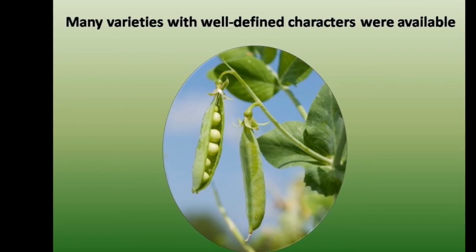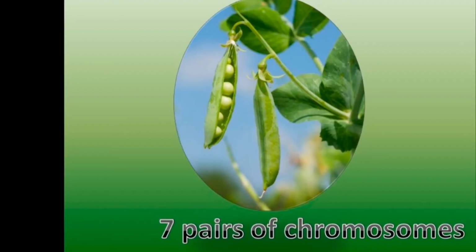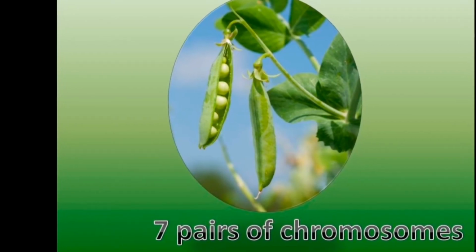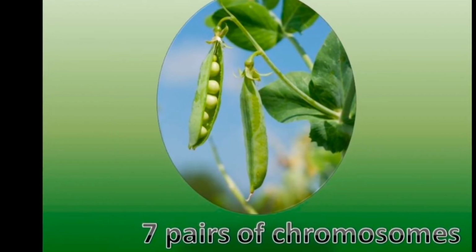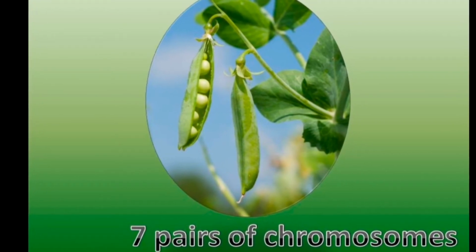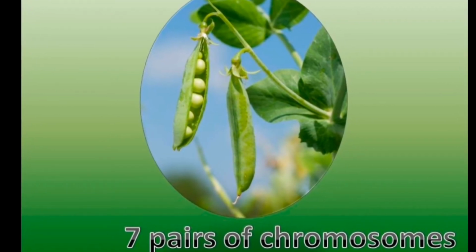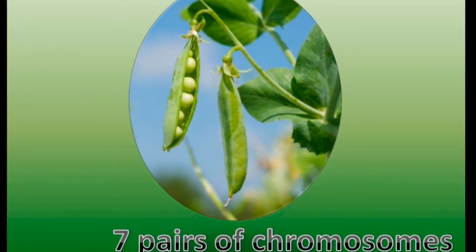It is an annual plant. It is easily available. It can be cultivated easily. Different varieties having different contrasting traits are available. It has bisexual flower. Both self-pollination and cross-pollination are possible. These are the reasons for selecting pea plant Pisum sativum for hybridization experiment by Gregor Johannes Mendel.